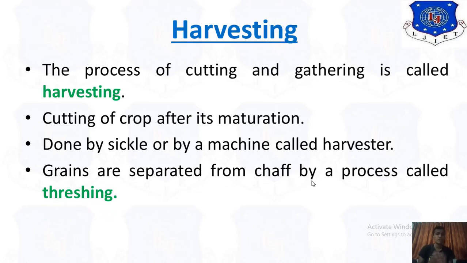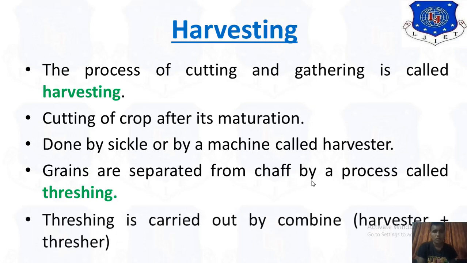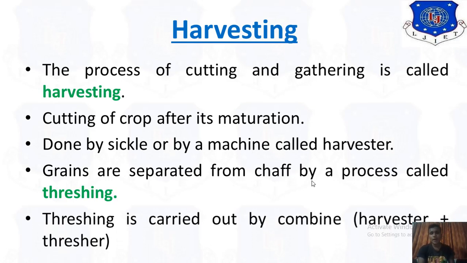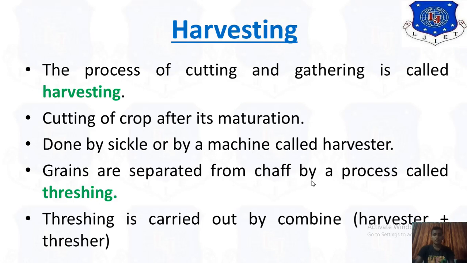So in harvesting we have two methods: first the cutting method, then gathering. Separating the grain from the extra parts is called the threshing method. Threshing is carried out by a combine, that is, combine plus thresher, called a combine harvester.